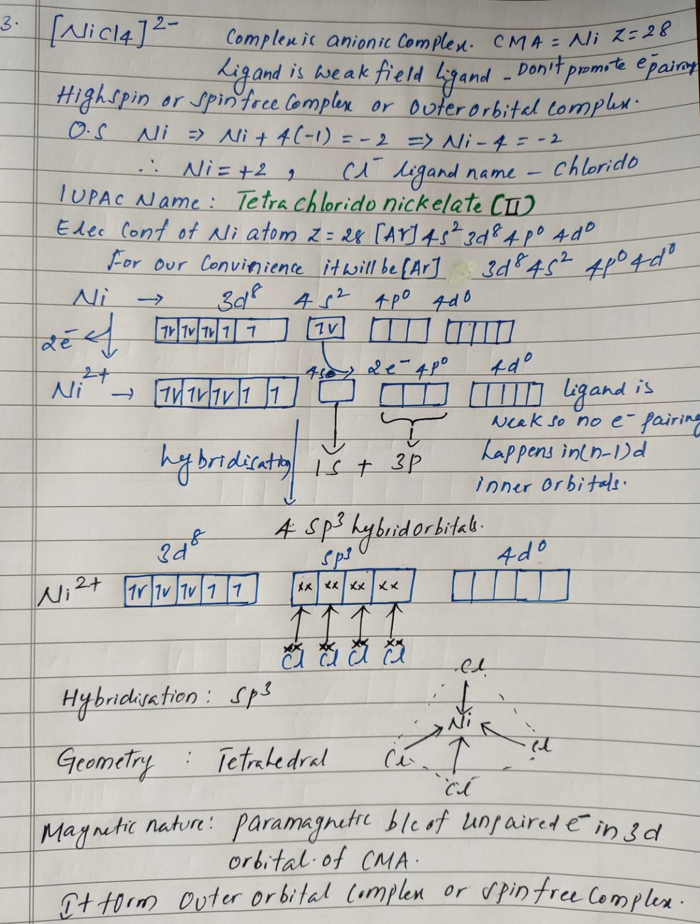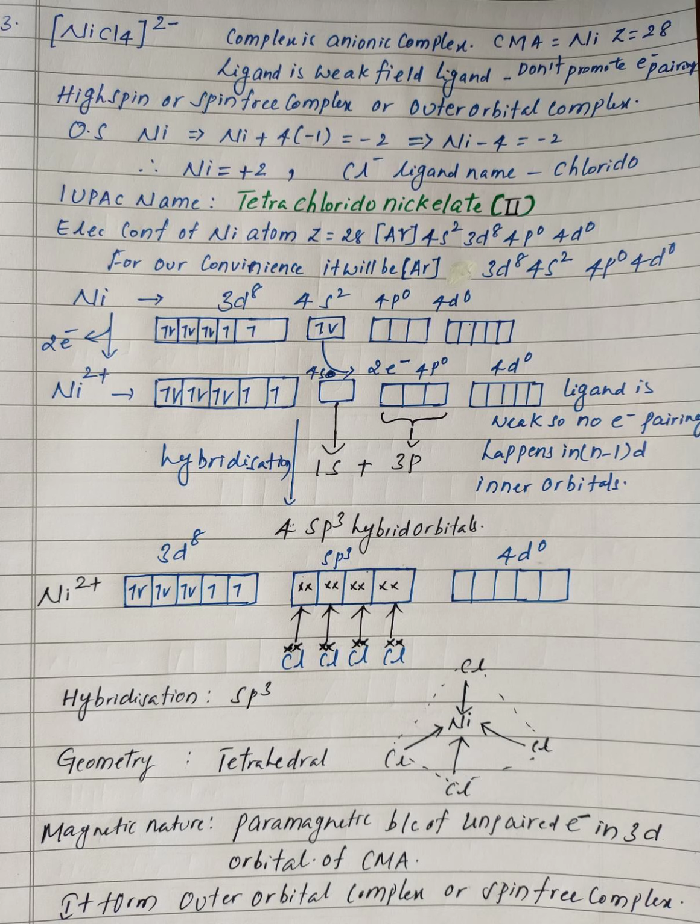So in the central metal atom there are 4 empty hybrid orbitals which can receive 4 pairs of electrons from 4 chloride ions, and the 3d orbitals have 2 unpaired electrons. This is the state of the complex.